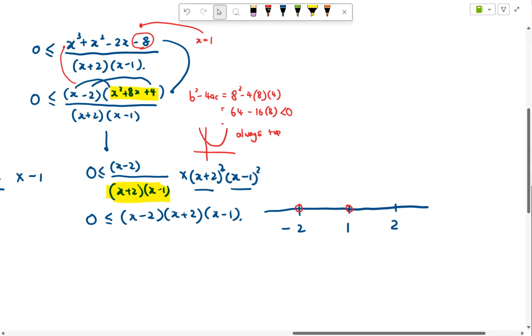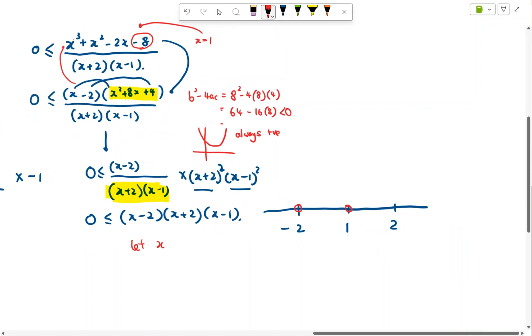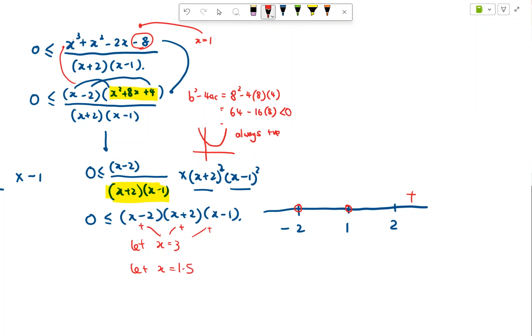So now in my mind, I let x equal 3. When I let x equal 3, this is positive, this is positive, as well as this is positive. So this is a plus here. When I let x equal, now between 1 and 2, that will be 1.5. If you put it into your 3 brackets, you don't need to know the values.